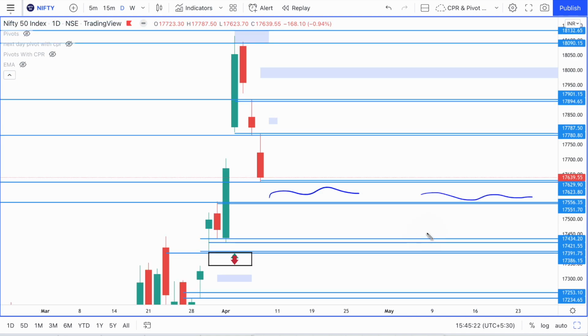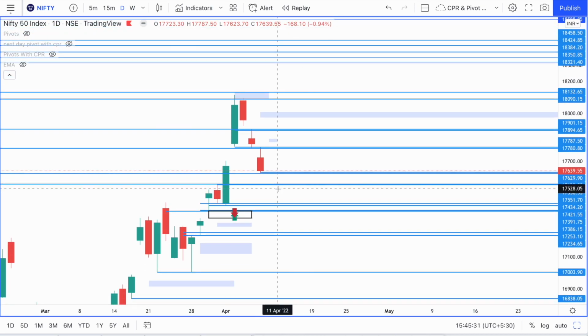It needs to be seen where price opens tomorrow, but I'm hopeful that price does not break the low of today and does not crash below this particular support here, which is around 17,550. So I hope 17,550 holds as support in tomorrow's trading session.